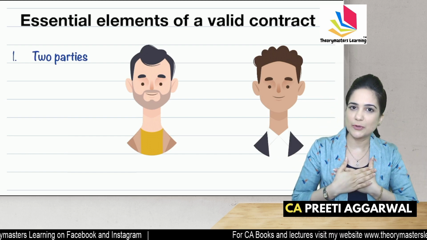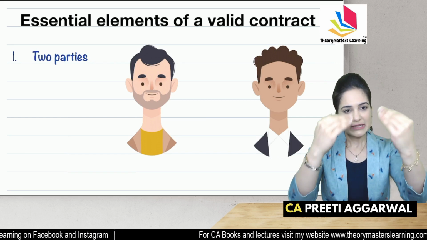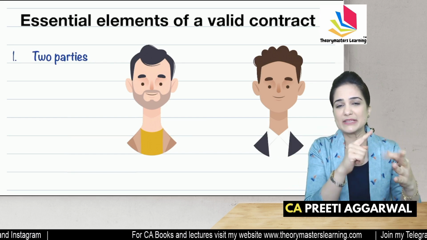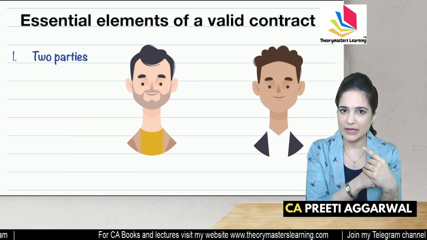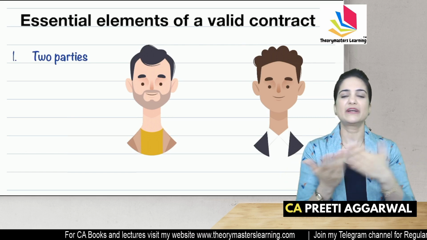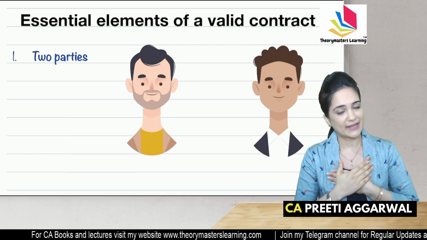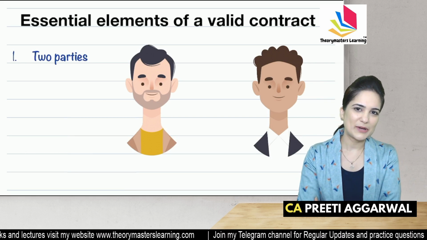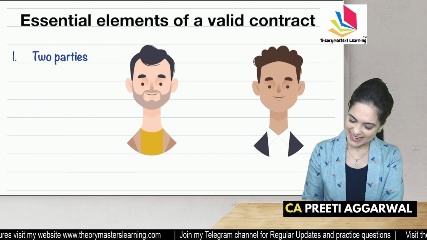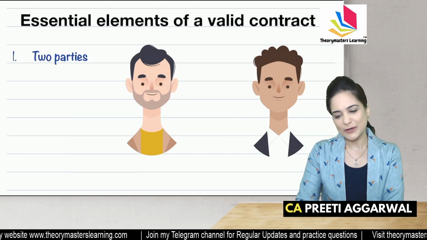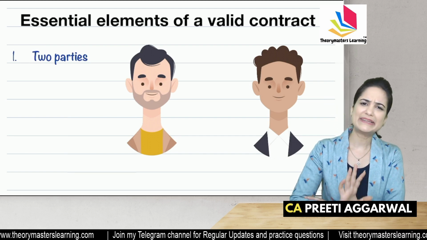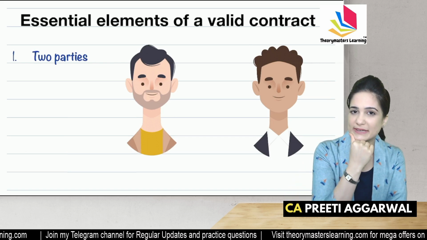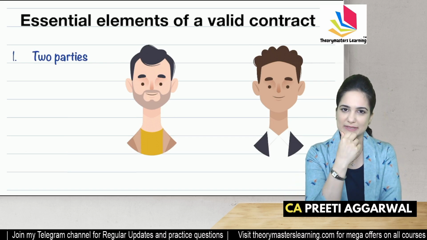If I want to make a valid contract, these elements must be present. If each and every element is present, it's a valid contract. If the promises are not fulfilled, I can go to the court and take action. So if I want to take action, I need to have a valid contract. Now, to make a valid contract, I need minimum two parties.